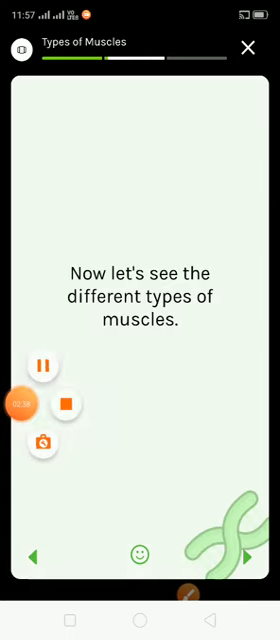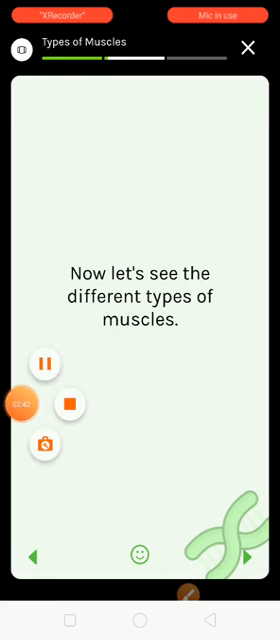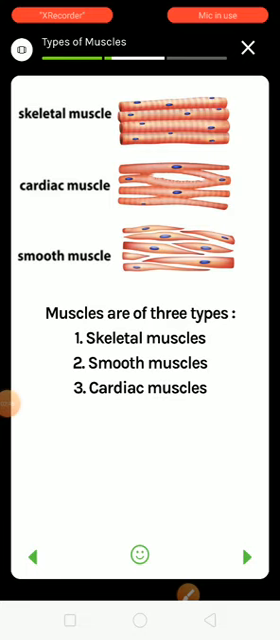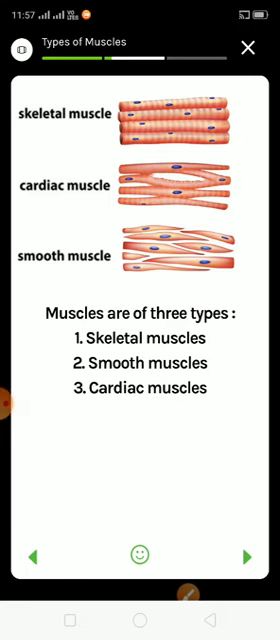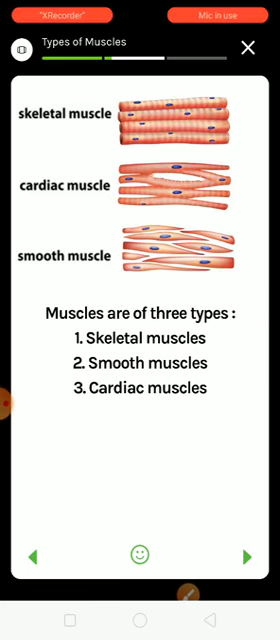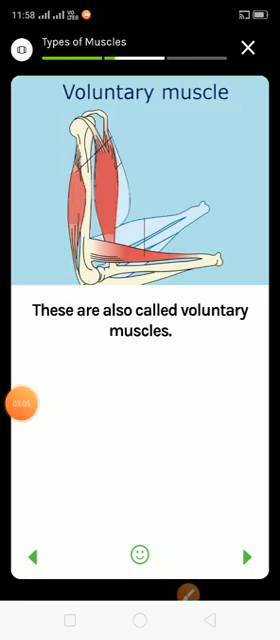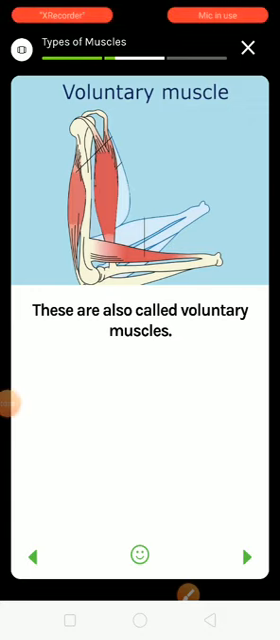Okay, now we will see the different types of muscles. Muscles have been divided into three types. First one is skeletal muscle, we can say it as voluntary muscle also. Second one is smooth muscle, it is involuntary muscle. And third one is cardiac muscle. Okay, now we will know more about it. First one, skeletal muscle or voluntary muscle.